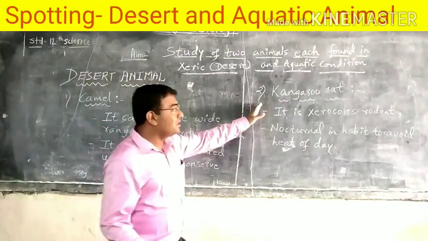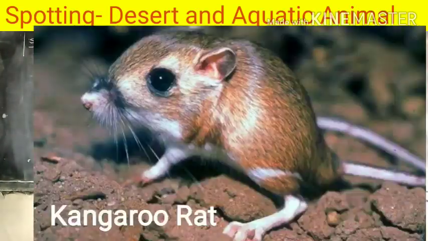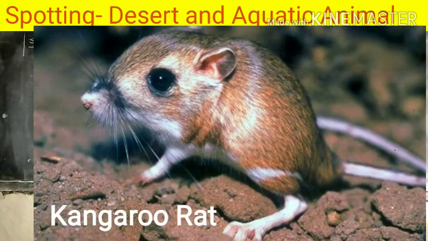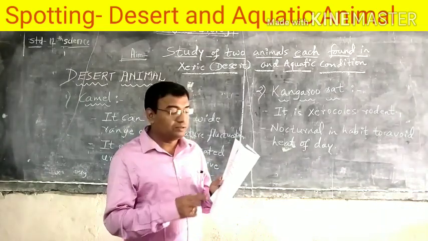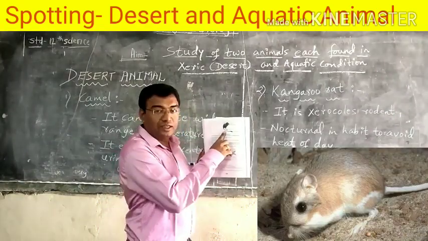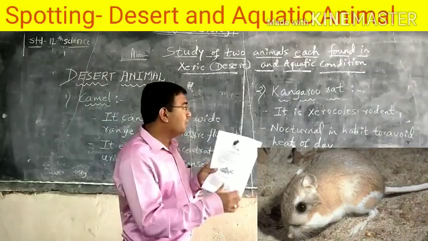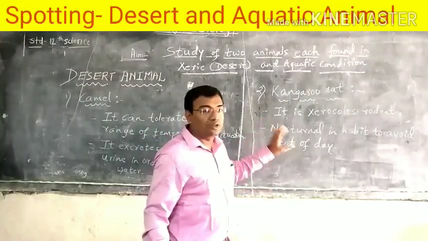Our next spot is about a kangaroo rat. You might have heard about the rat which looks like a kangaroo. You can see the kangaroo rat's body is divided into three parts, head, thorax and abdomen, and the fourth one is the tail. The hind limbs and the forelimbs: you can see here the hind limbs are shorter, and the position is like a kangaroo, and they are generally nocturnal.